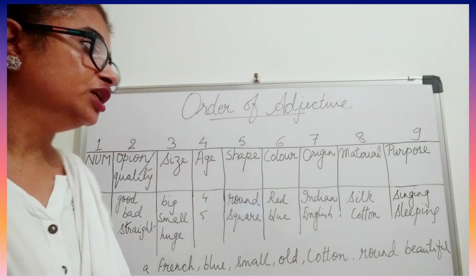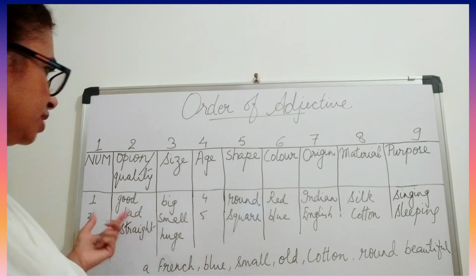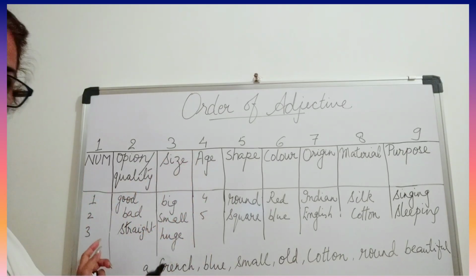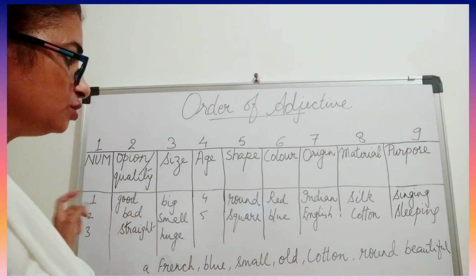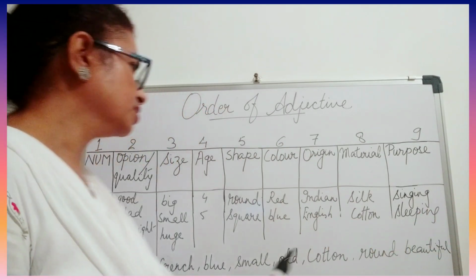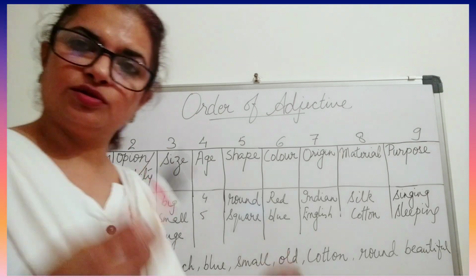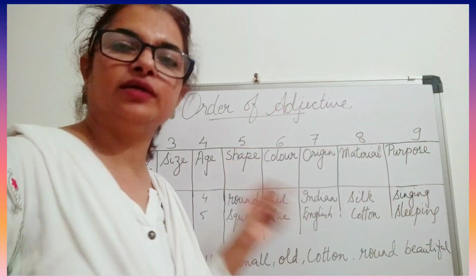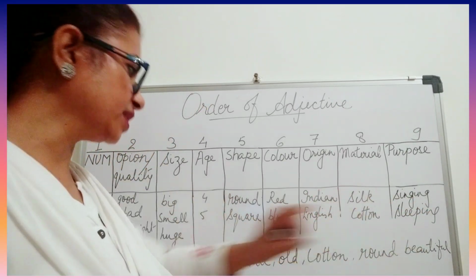I have 2 pens. So I have, and only 2. So number, only this 2 we are writing. I have 2 pens. Now I have 2 plastic pens. So 2 and plastic pens. Now I have 2 beautiful plastic pens. So again select that. So you need to see this order and then only we can proceed.